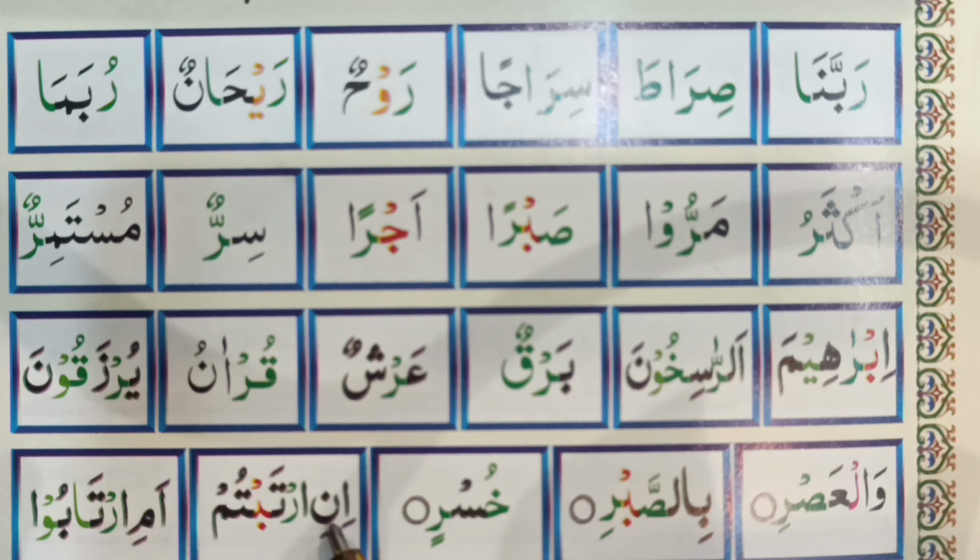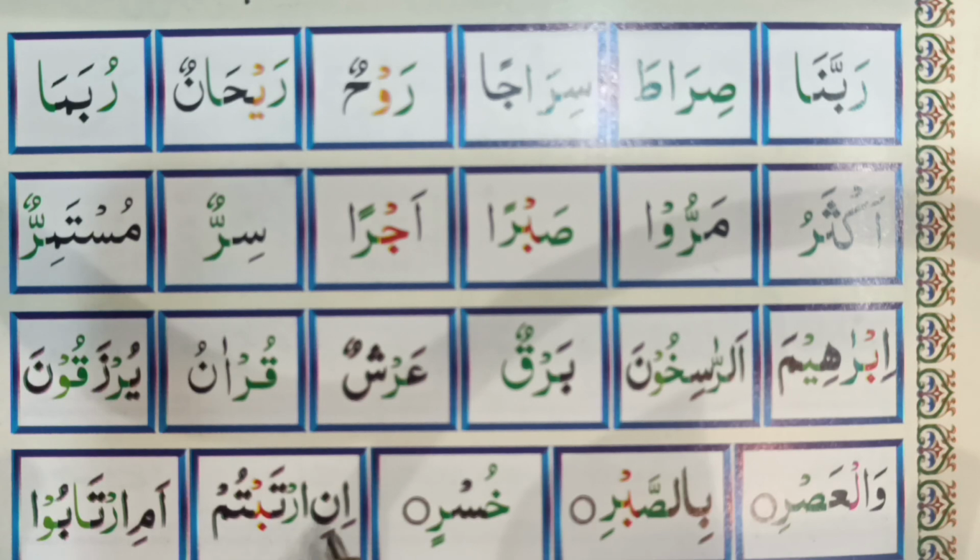Now you can see over here, this is the fourth rule, and why we are making thick sound of ra over here, when we can see there is a zir at the previous letter? Because this is a separate word and this is another separate word. It is in and it is irtabtum.